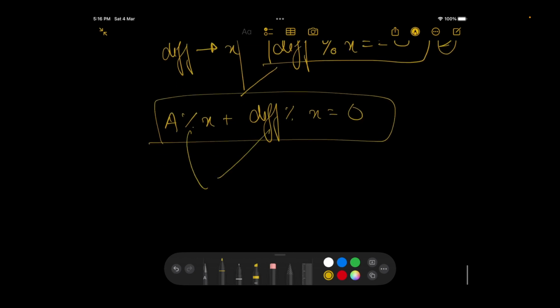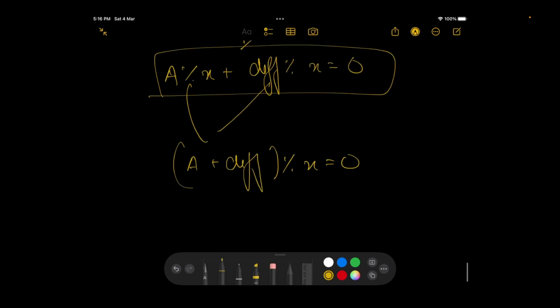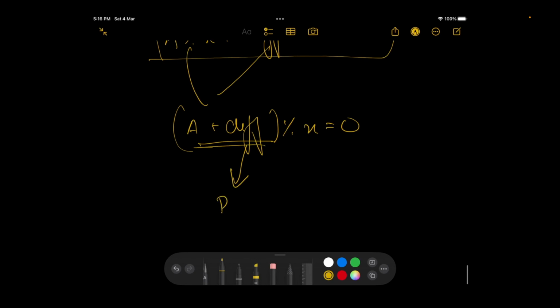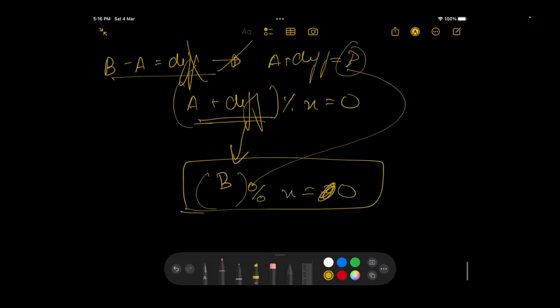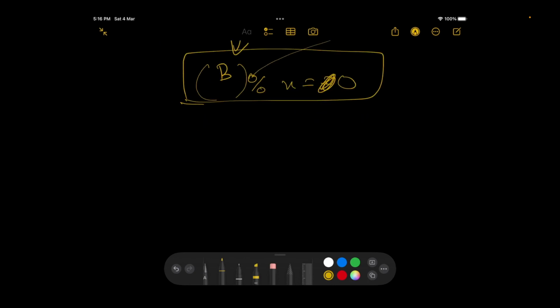And I can combine these two things to write a plus diff modulus x equal to 0. Now, since a plus diff is actually b, because we knew that b minus a is equal to diff, a plus diff is equal to b. If I write this thing over here, that becomes b modulus x is equal to 0. So that technically means that if both my difference and my value a are divisible by a number x, then the value b also would be divisible by the same number. That makes sense now?